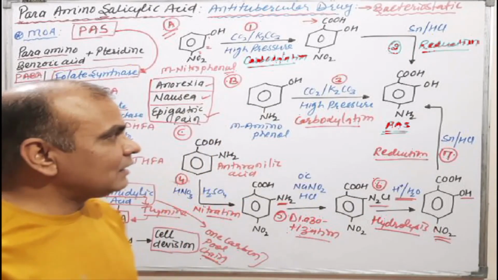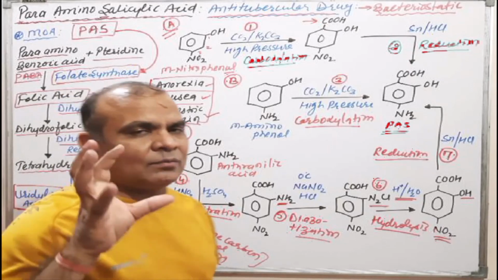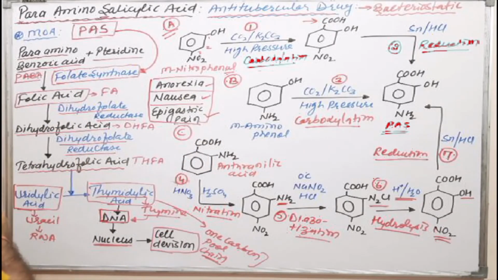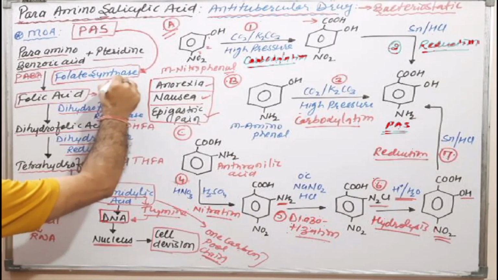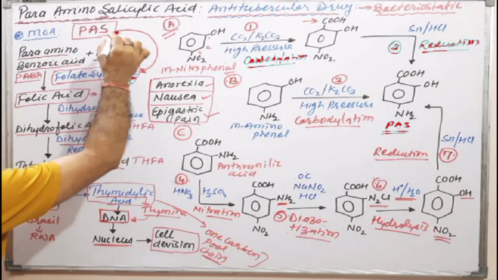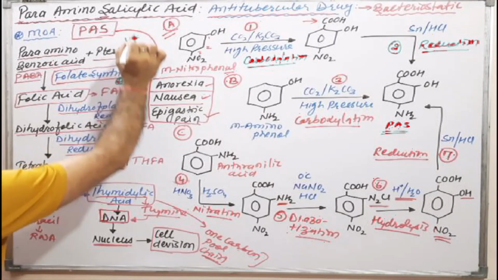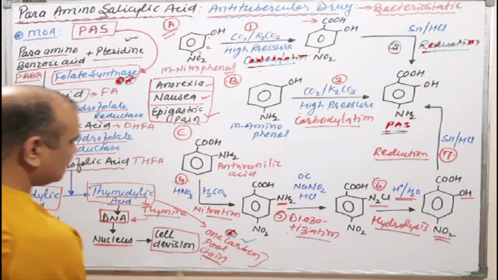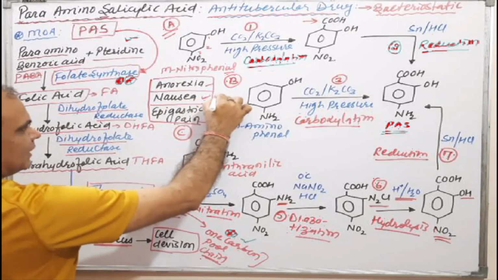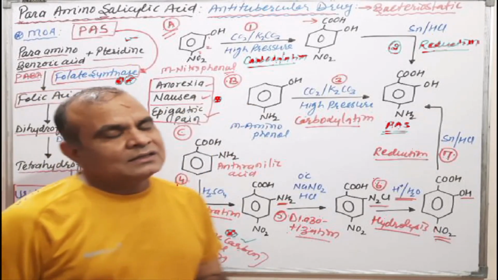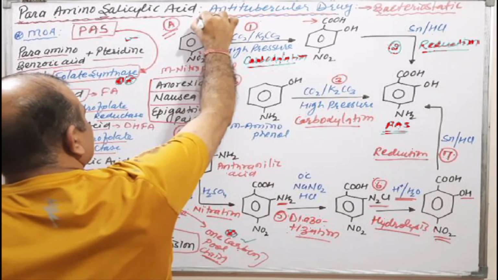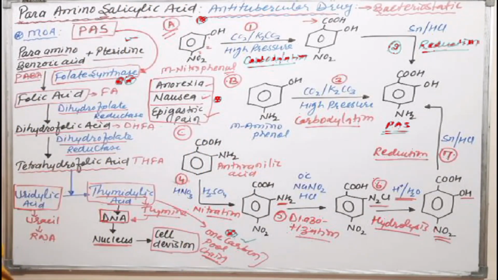If any question related to competitive exams is asked, the emphasized questions may be that it is a folate synthesis inhibitor, that it is involved in the one carbon pool chain reaction, and the side effects may be anorexia or epigastric pain, as well as that para amino salicylic acid belongs to the anti-tubercular category. Okay.